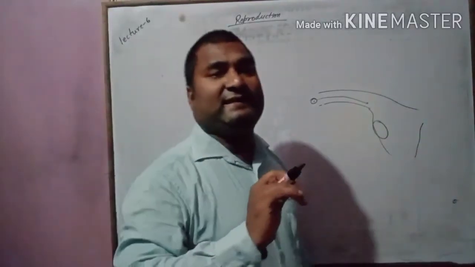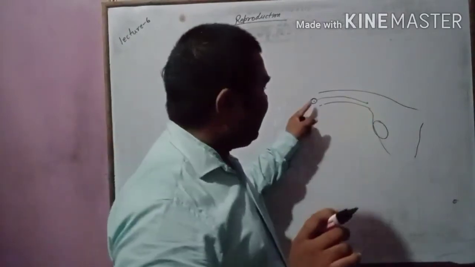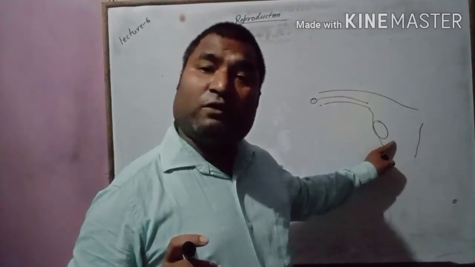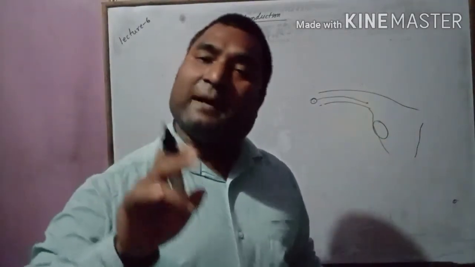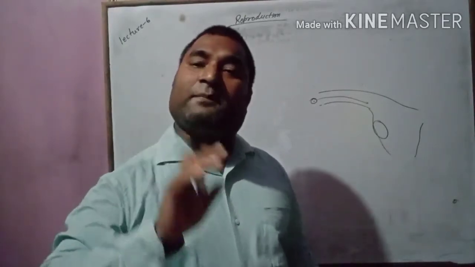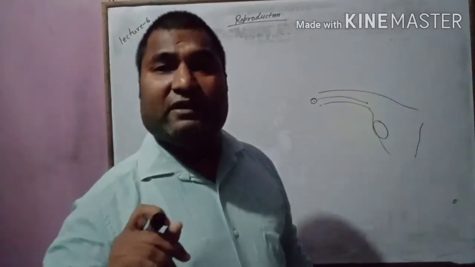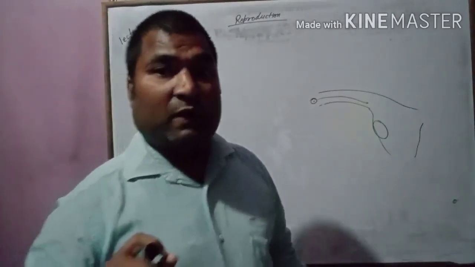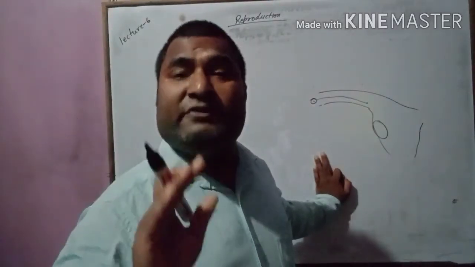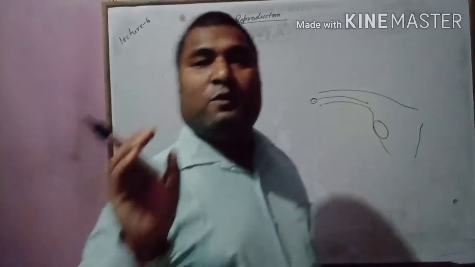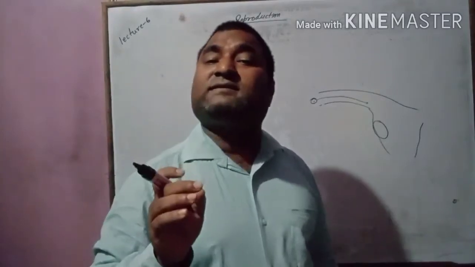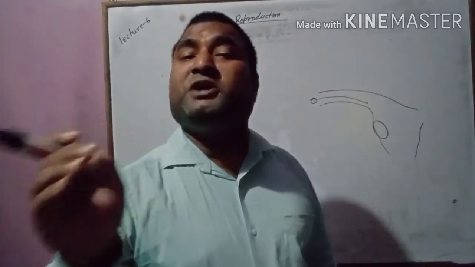What I am saying here is that fertilization is internal, and development of the embryo is also internal. But in some cases the fertilization is internal but development is not internal, development is external. How? I told you two types of organisms are there: oviparous and viviparous. Oviparous means the organism that lays eggs. Viviparous, the organism that gives birth to young ones.